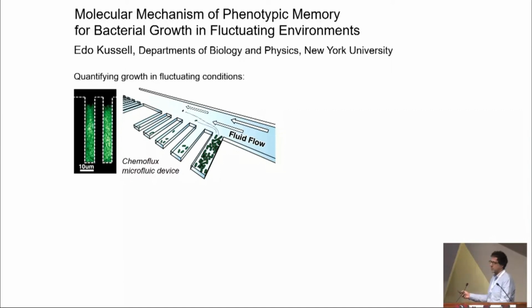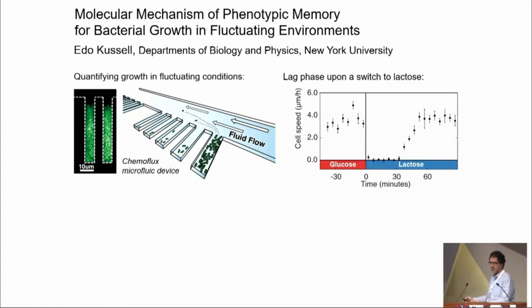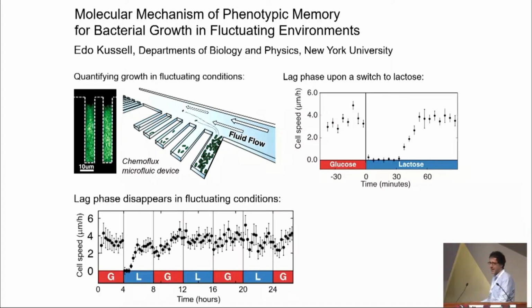And from these kinds of experiments, we found you can recapitulate classic experiments of Monod in which you change the environment. For example, in a glucose to lactose switch, you see the lag phase, which lasts about an hour before cells are able to recover. But we noticed a few years ago that the lag phase disappears in fluctuating conditions.